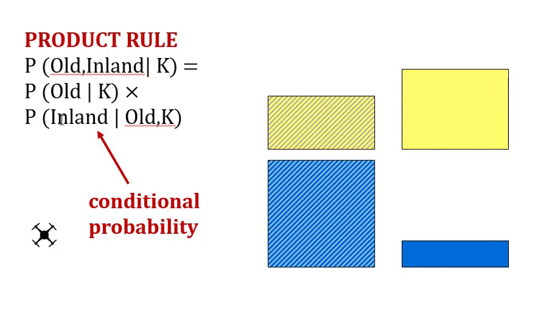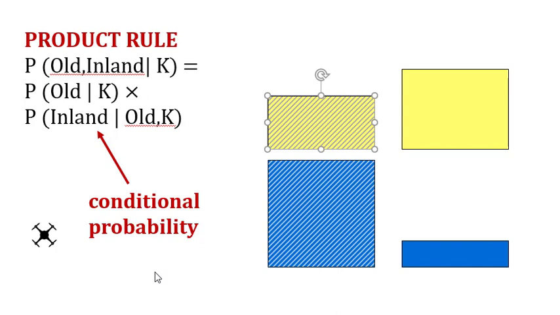So the product rule, and again, there are many versions of the rules. There are derivations, but I'm going to explain just this one. The probability of old and inland, so basically that both things have to happen, which would be this area. And we know already that this is 0.2. So whatever we do numerically has to get us to 0.2. Okay, so the formula is probability of old times probability of inland given old. And this is a conditional probability.